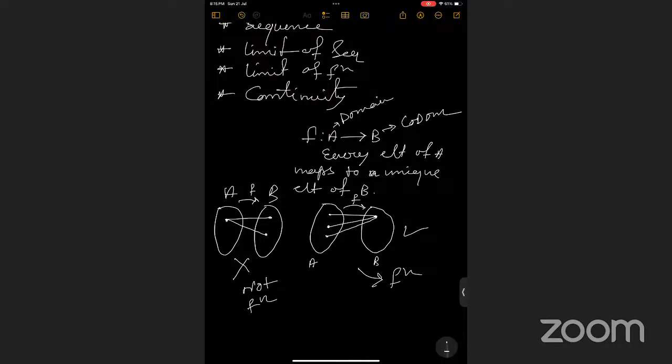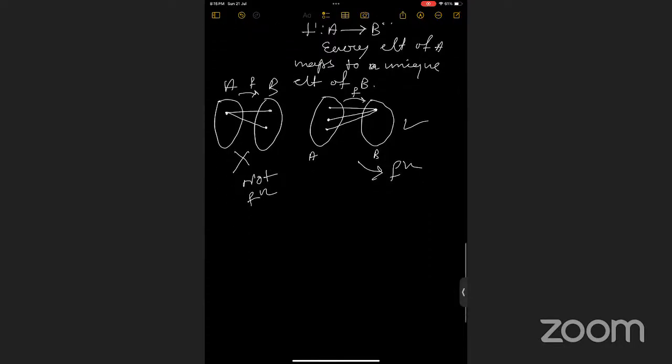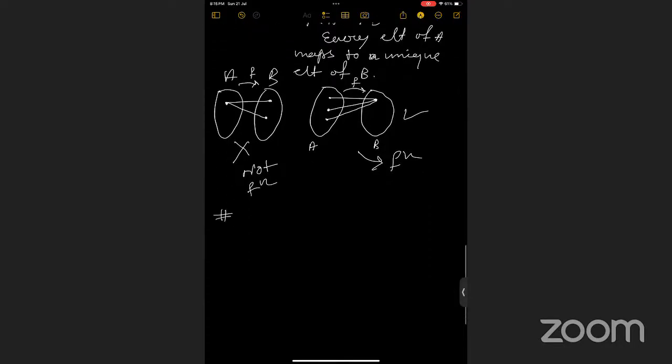So these things you already know, right? And then you know what a polynomial is, right? And also we learned how to draw graphs for polynomials, how to see the end behavior and all.